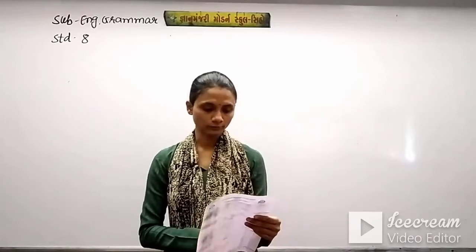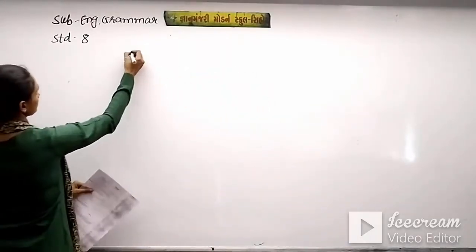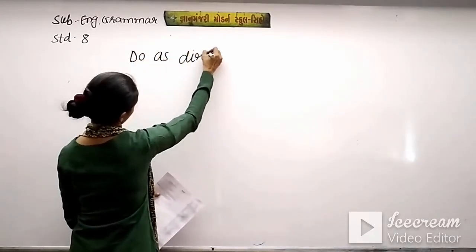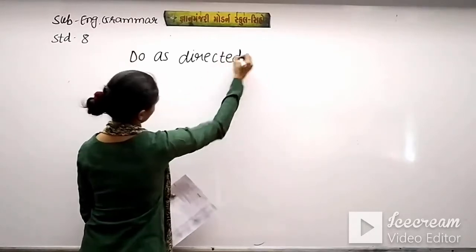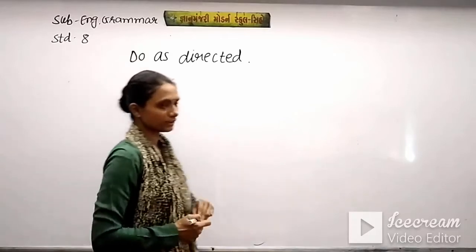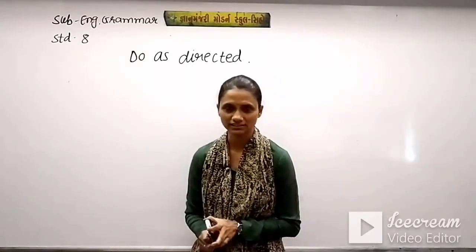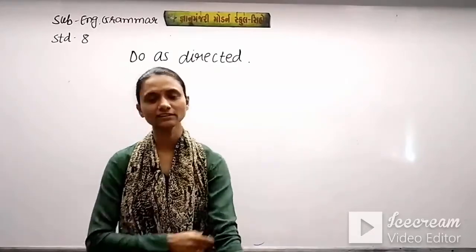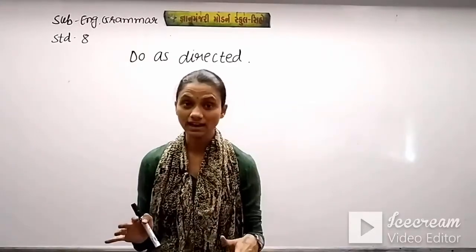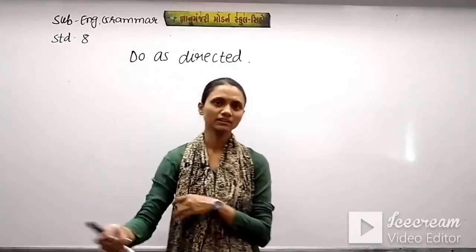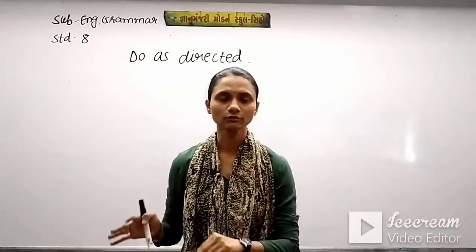Now we'll go for question number 7, do as directed. So what kind of things can be asked in do as directed? In do as directed you may be asked to turn into negative, you may be asked to turn into affirmative, or you may be asked to turn into interrogative.